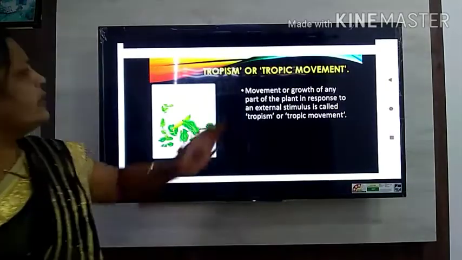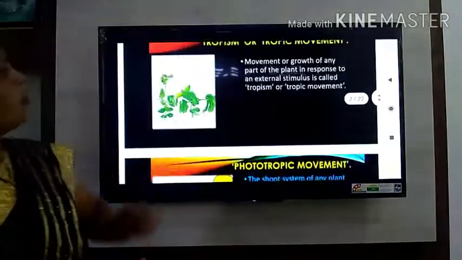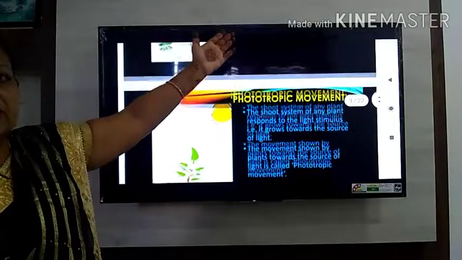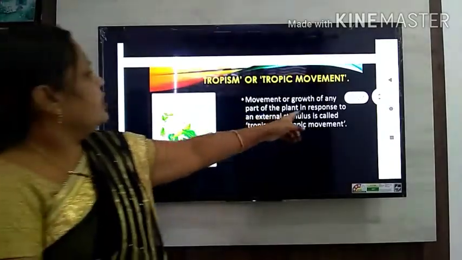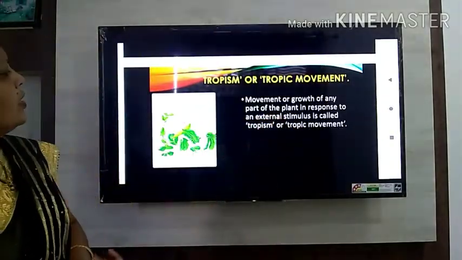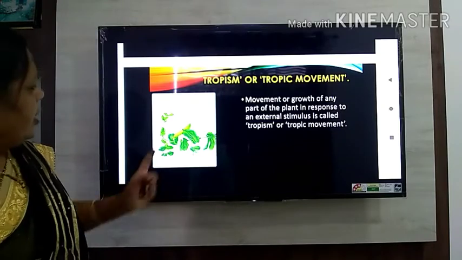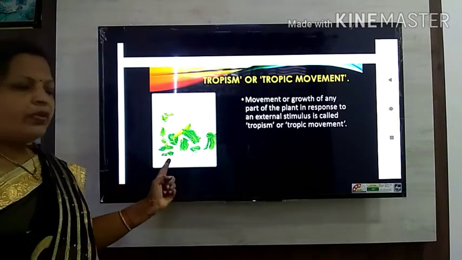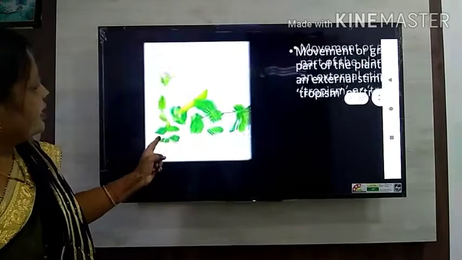The movement or growth of any part of the plant in response to the external stimuli is called tropism or the tropic movement. And one picture is shown here. Which is this picture? It is the pea plant, isn't it?